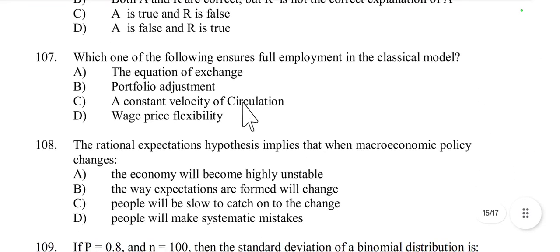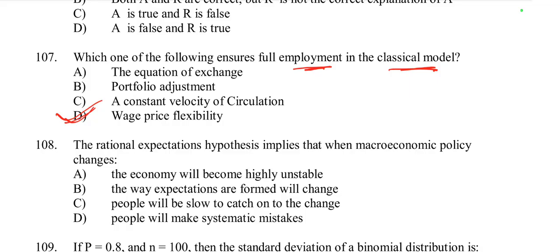Then question number 107: which one of the following ensures full employment in the classical model? The options are equation of exchange, portfolio adjustment, constant velocity of circulation, and wage price flexibility. According to the classical model, wage price flexibility is the mechanism that ensures full employment.